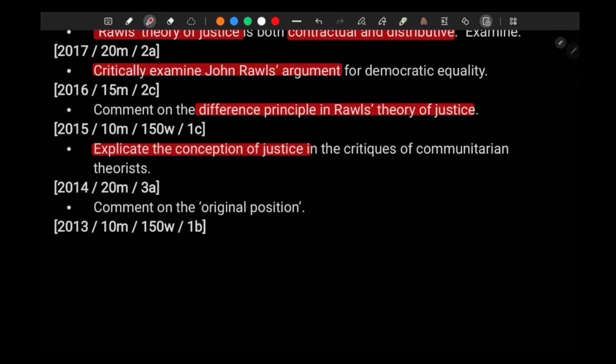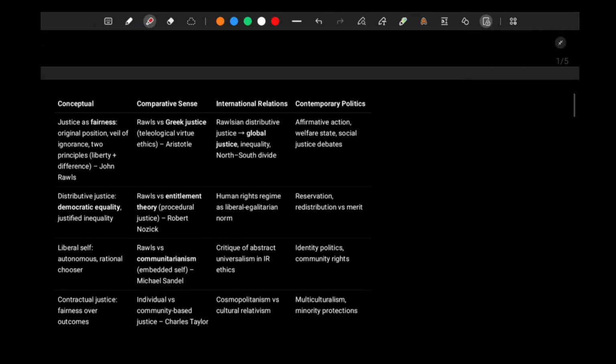Difference principle in Rawls' theory of justice. Explicate the conception of justice in the critiques of communitarian theorists. Comment on the original position and the concept of Rawls. So Rawls becomes the central figure in understanding justice. If you understand Rawls, half of your work will be done in theory of justice. The rest are just fillers, right?